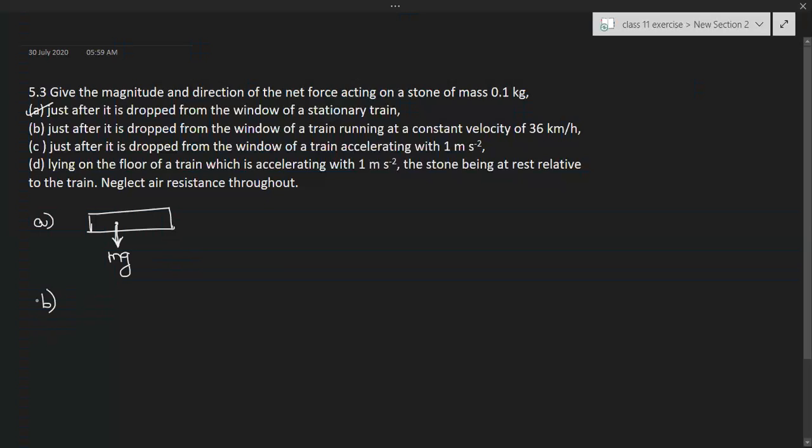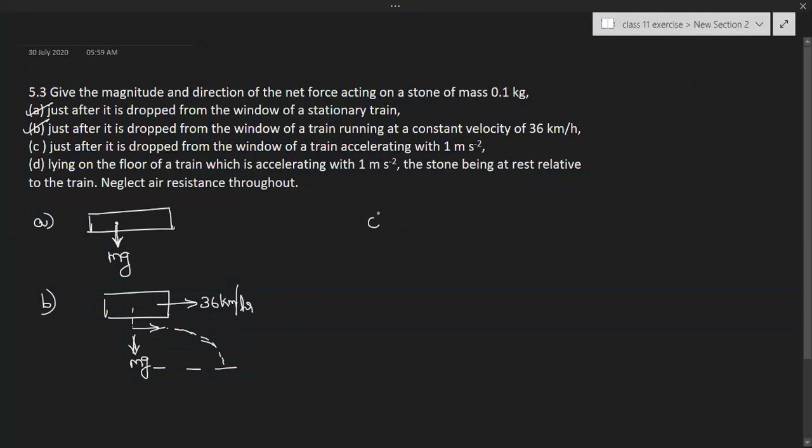Now coming to the second one: just after it is dropped from the window of a train running at a constant velocity. Here the train is running with some constant velocity, 36 km per hour. Once the stone is dropped, it will have horizontal velocity, but force is there only in the vertically downward direction. So it will follow a projectile path. Here the net force on that object is only in the vertically downward direction.